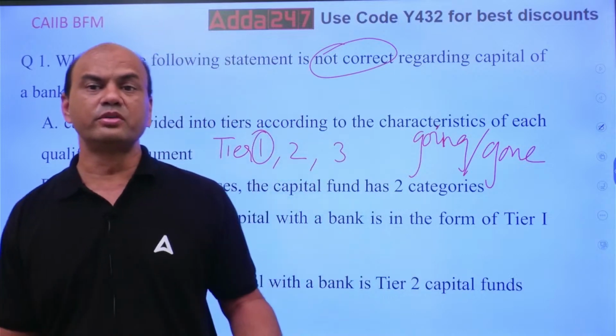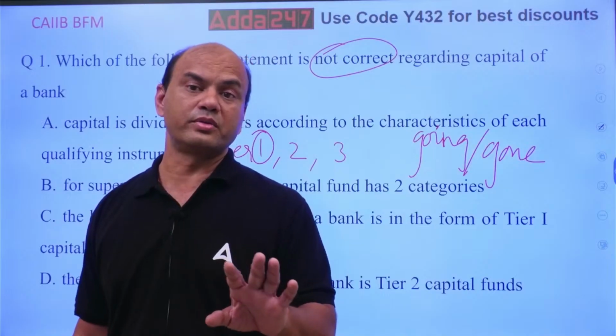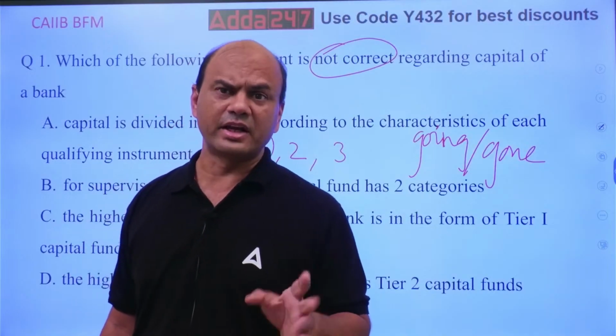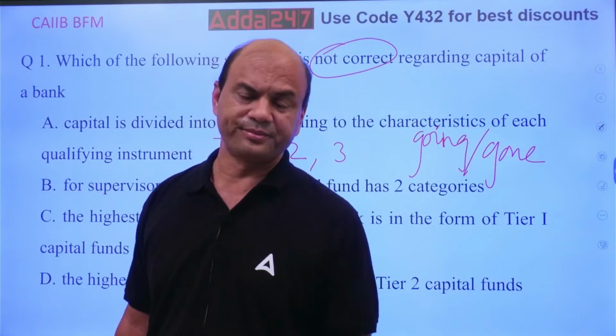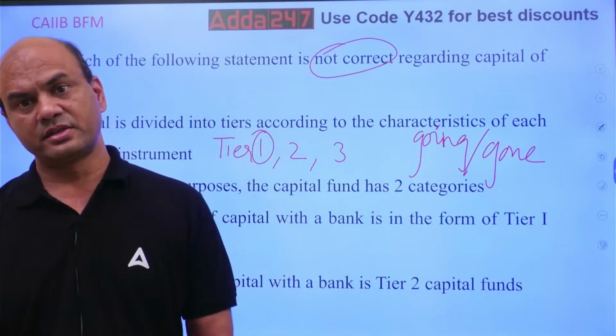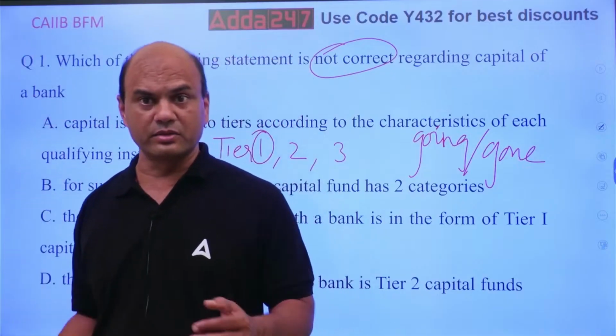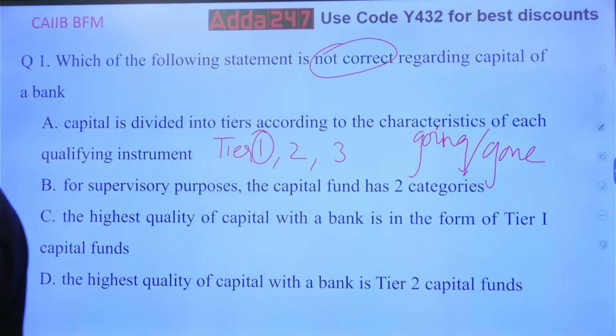If I lose the money, nobody is going to question me, and I don't have to pay interest on it. Whereas in tier 2, I have to pay interest. Tier 2 means I borrow the capital, take a loan, and use it for my business. So the bank is going to charge me interest even if I lose that money. The same is not true with tier 1 capital. So it is divided into tiers. That is correct.